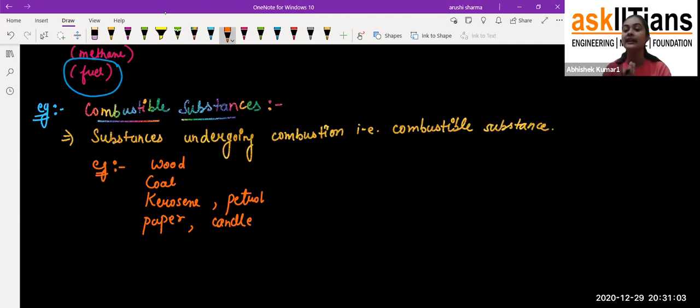We get light, and we also get heat, because you can't touch the flame we get in the case of a candle. And the candle wax converts into liquid. So that is how, students, we can say that these are combustible substances which can undergo combustion.